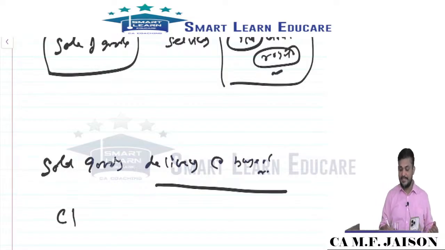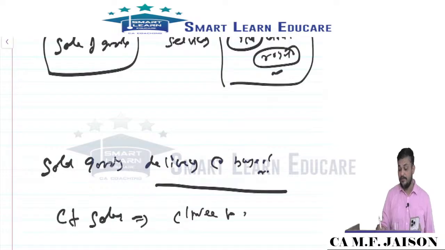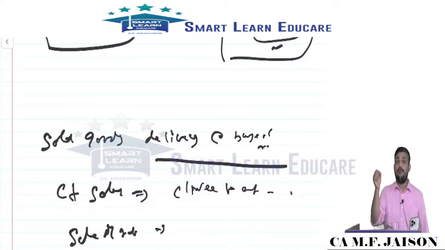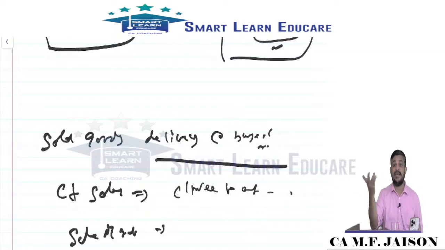In case of consignment sales, sale is recognized only when the goods are sold by the consignee to outsiders. In case of sale or return transactions, sale is recognized only when the goods are accepted by the customers or the time limit expires.